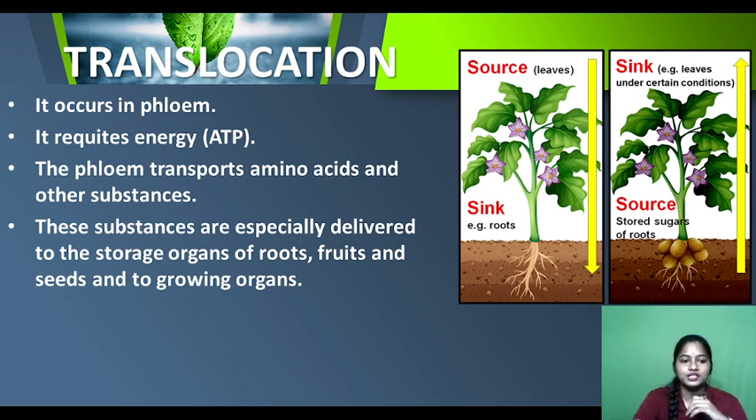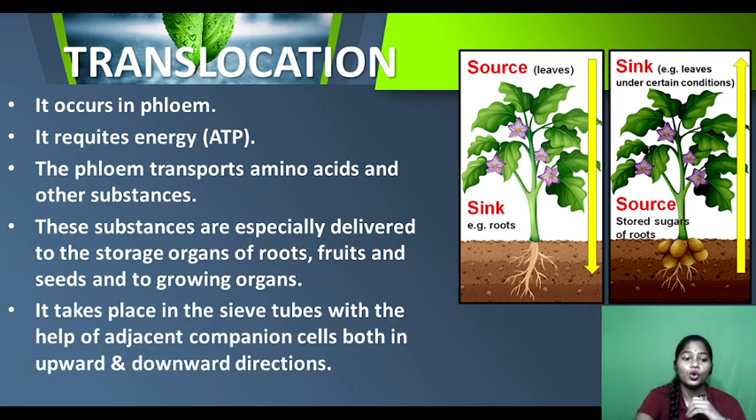The phloem transports amino acids and other substances to different parts because the food is prepared in the leaves. These substances are especially delivered to the storage organs of roots, fruits and seeds, and to growing organs. It means these foods need to be stored in the food sources, the parts which we take as food, such as roots, stem, fruits and seeds.